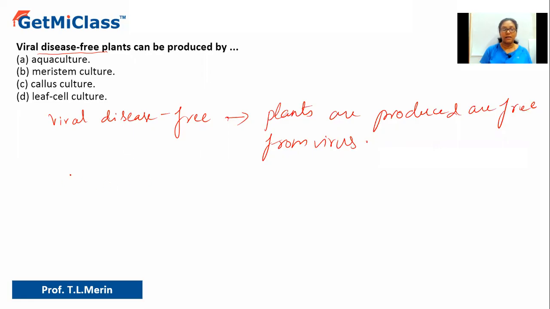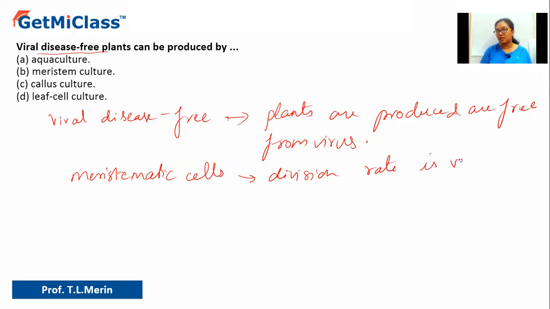We can do that by utilizing meristematic tissue, or meristematic cells. Why meristematic cells? Because their multiplication rate, or division rate, because by division they multiply, is very high. So because of that, what happens? How is it that even if it is infected by virus, it gets rid of the virus? Let us understand that.